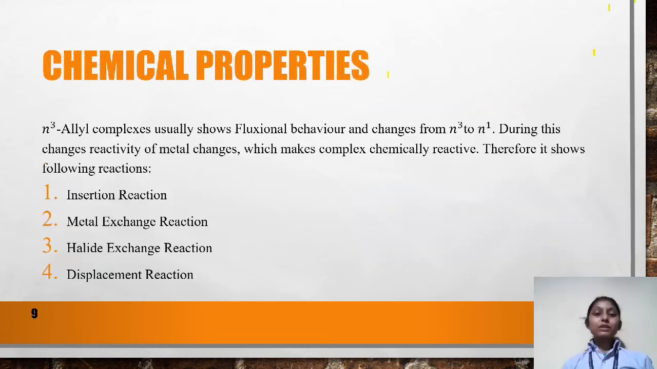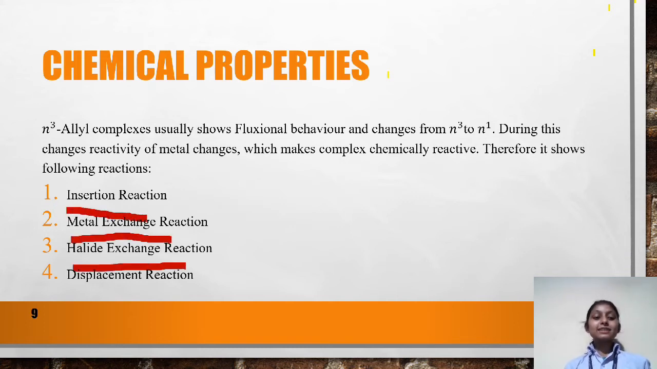The chemical properties of metal allyl complexes. As we have seen in slide number 4, metal allyl complexes show fluxional behavior. Eta 3 allyl complexes show fluxional behavior and change from hapticity 3 to hapticity 1. During this change, reactivity of the metal changes and makes the complex chemically reactive. Therefore, we can see the chemical properties by the following reactions. Firstly, the insertion reaction, metal exchange reaction, halide exchange reaction, and lastly the displacement reaction.